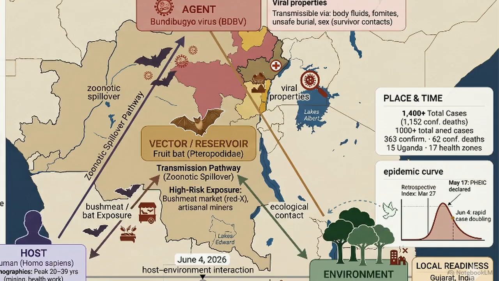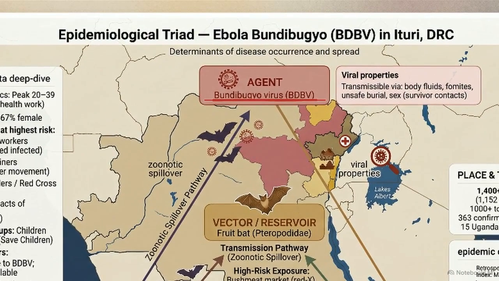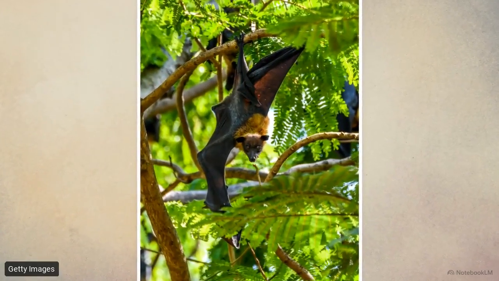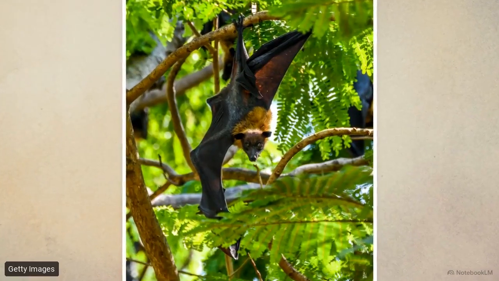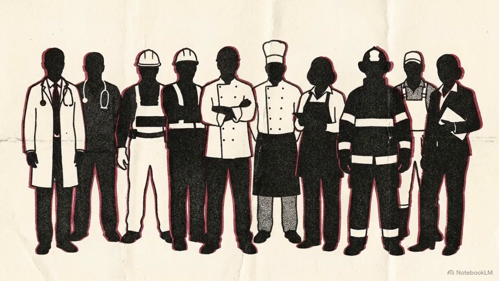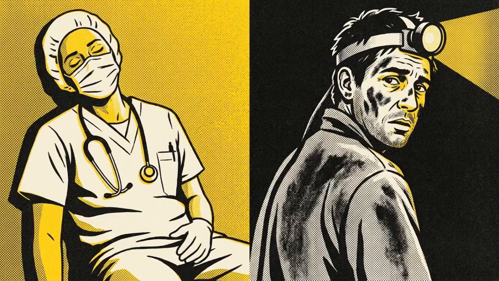This map details the outbreak's origin in Ituri, DRC. Rapid spread across 17 health zones forced Uganda to close its border on May 27th. The agent is the Bundibugyo Ebola virus. Existing vaccines lack cross-protection for this specific strain. The natural reservoir is believed to be fruit bats. Zoonotic spillover occurs through direct contact with these animals or through handling infected bushmeat. Once it crosses into humans, specific demographics bear the highest risk. In this outbreak, the host data shows a heavy toll on healthcare workers and highly mobile artisanal miners.